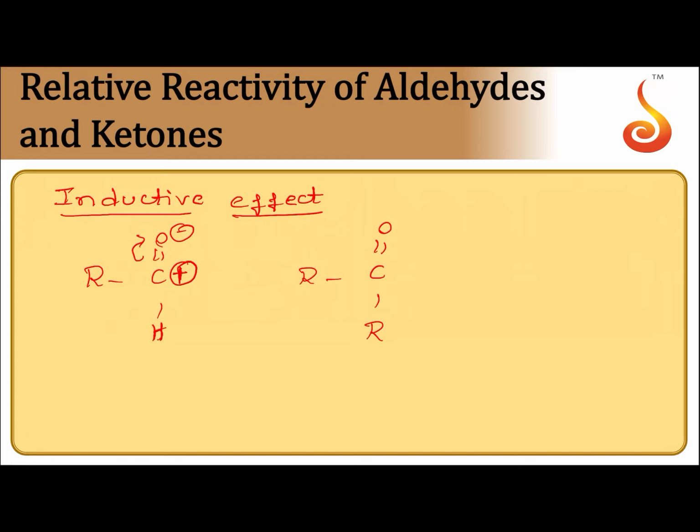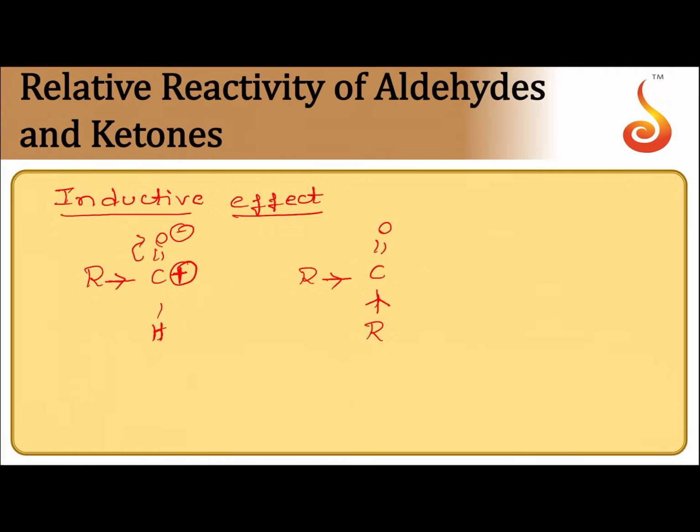Now, let us see. If I take aldehyde, in aldehyde there is only one alkyl group. Alkyl group is electron releasing. So what happens to positive charge intensity on carbonyl carbon? Decreases, or magnitude of positive charge on carbonyl carbon decreases. So reactivity also decreases.